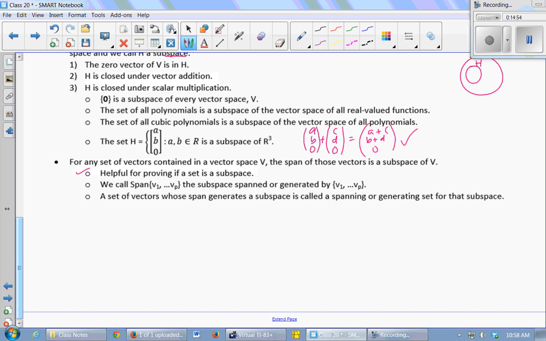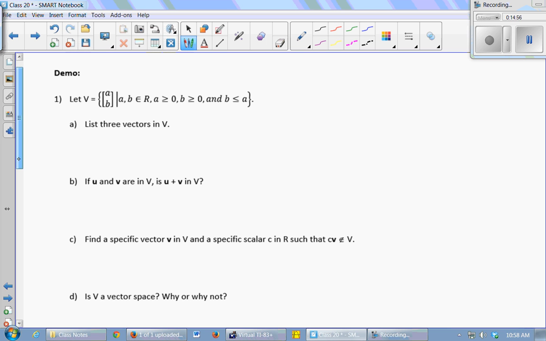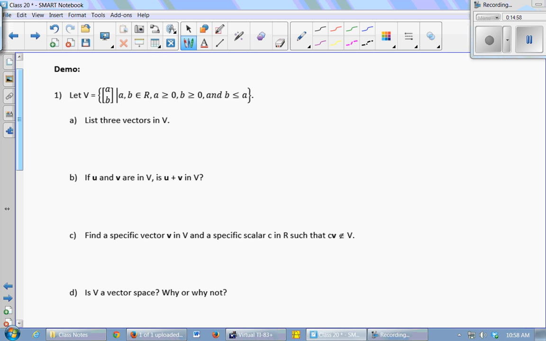All right, so let's do a couple of examples here. We're going to let V be the set of all vectors in R2, two-entry vectors (a, b), where the two entries are both real numbers, they are both positive, and b has to be smaller than a. The second entry is smaller than the first entry.